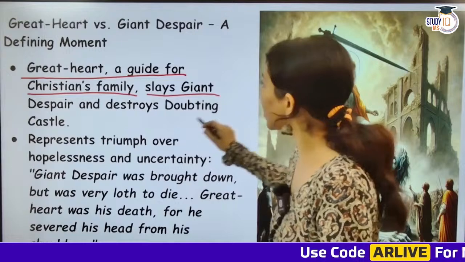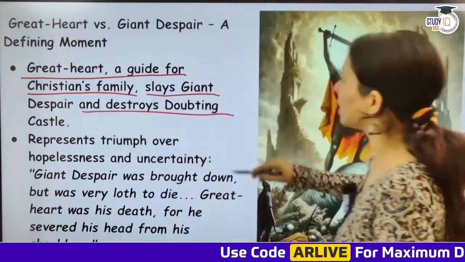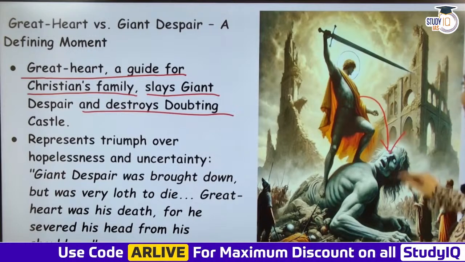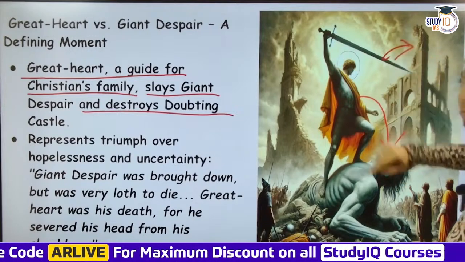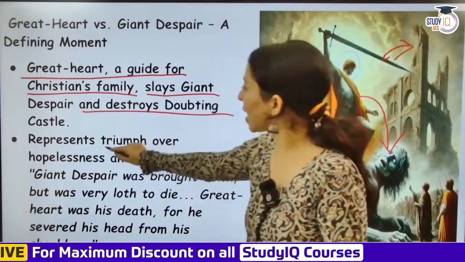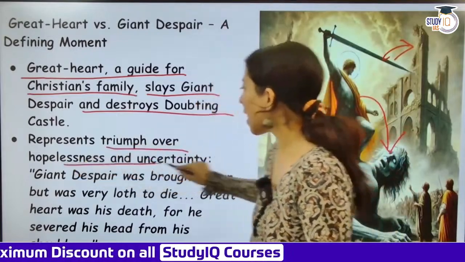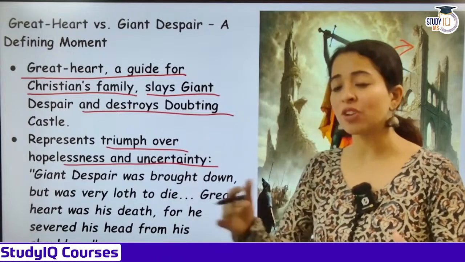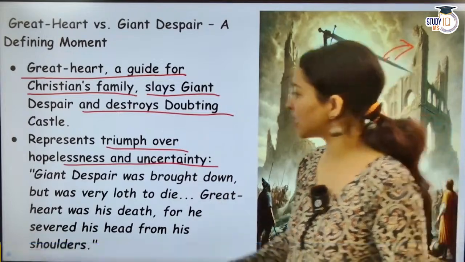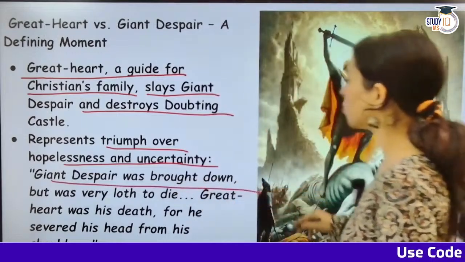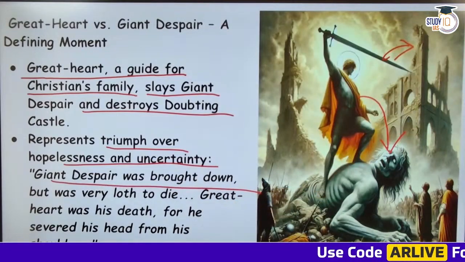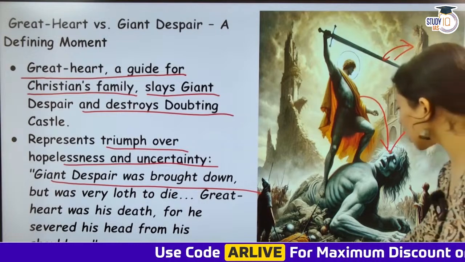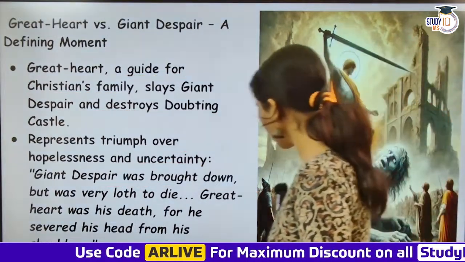He slays Giant Despair and destroys Doubting Castle. And he represents, so ये किसको destroy कर रहा है, इसको destroy कर रहा है और इस castle को destroy कर रहा है. Okay, so he represents triumph over hopelessness and uncertainty. Despair को kill कर रहा है, hopelessness को kill कर रहा है. So what is he triumphing? Hopelessness and uncertainty. Giant Despair was brought down but was very loath to die. Great Heart was his death, for he severed his head from his shoulders. Okay, so these are the lines from Pilgrim's Progress.